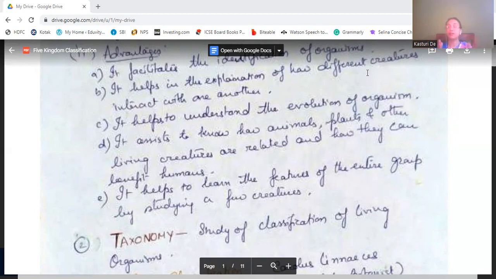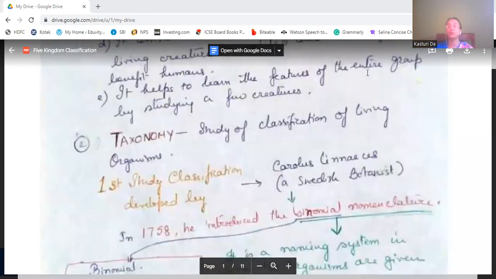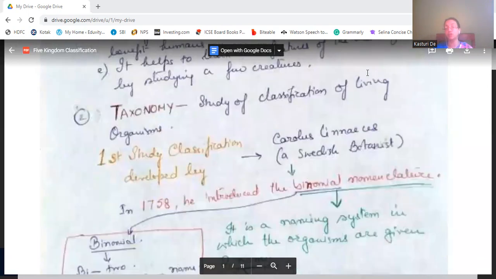Now, taxonomy is the study of classification of living organisms. The science which is used to study the classification of living organisms is known as taxonomy. Okay. Now, the first study of classification was developed by Carolus Linnaeus. He was a Swedish botanist, and he was the first one to introduce binomial nomenclature.